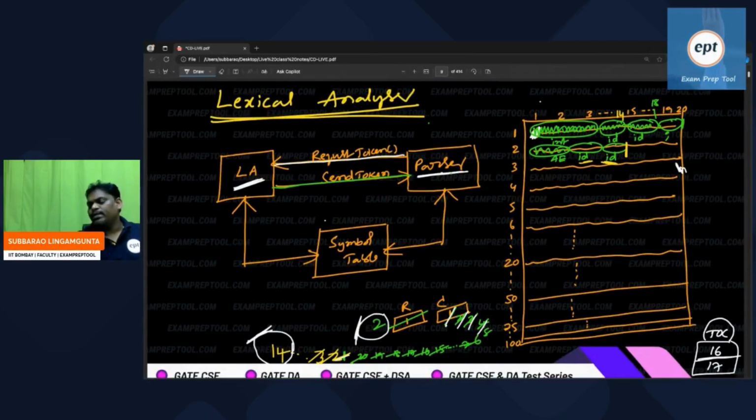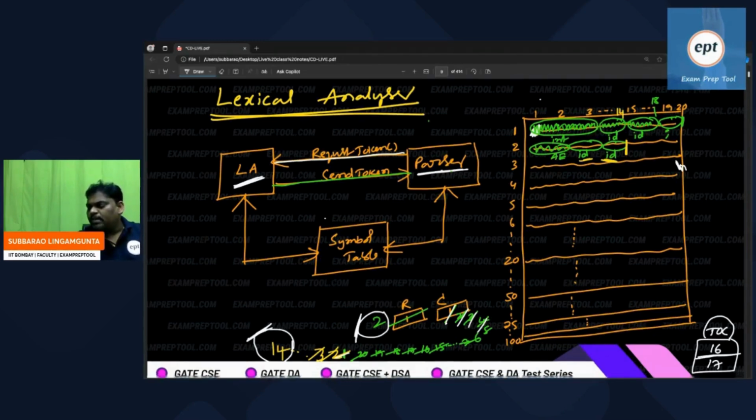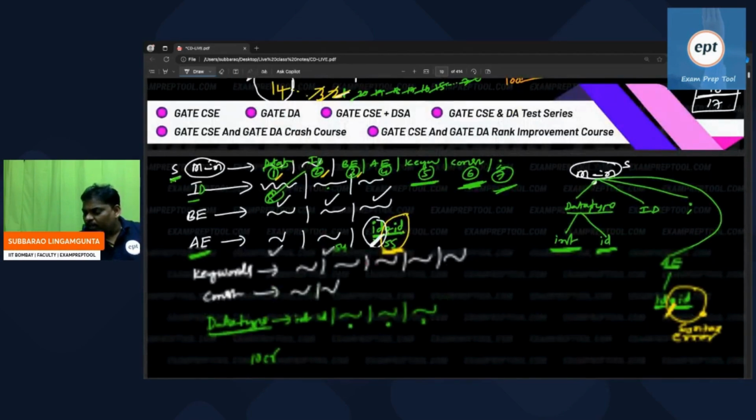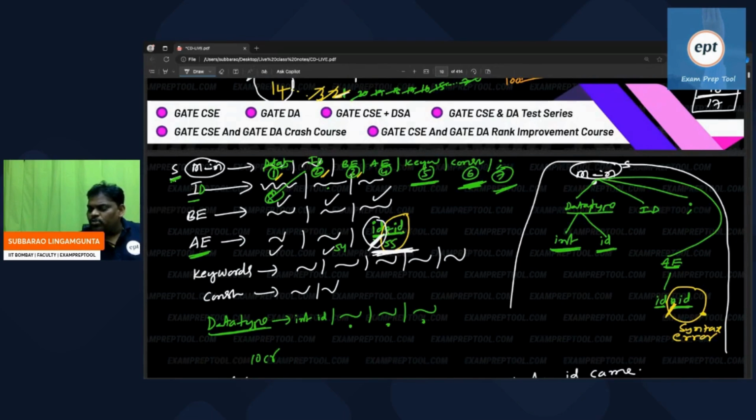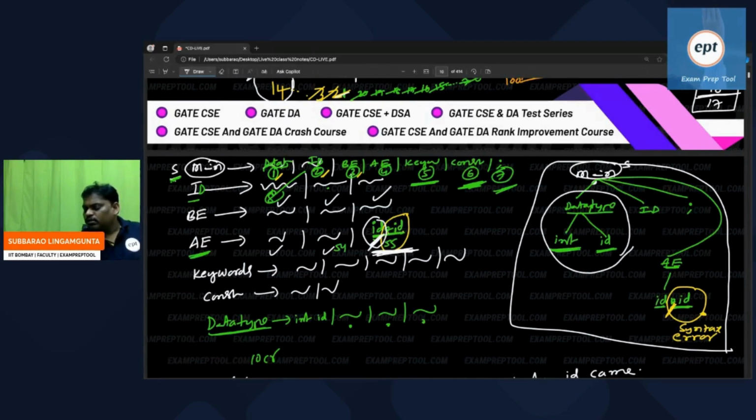Lexical will give tokens. Parser will create the parse tree. But remember, when you say tree creating, it means the tree contains productions only. Listen, the tree contains productions only. Everything is production. This is one production, this is one production, right? So this is one production, this is one production. A tree is nothing but productions only.